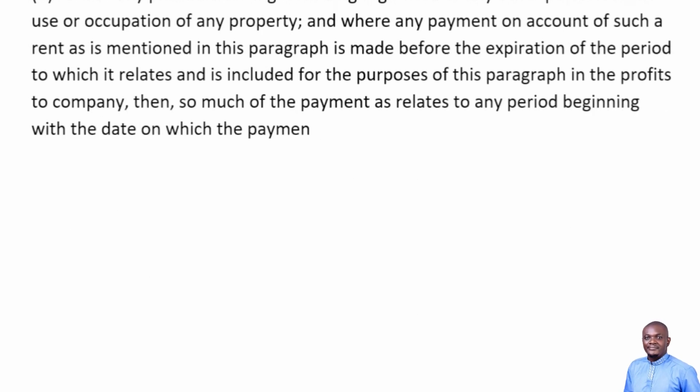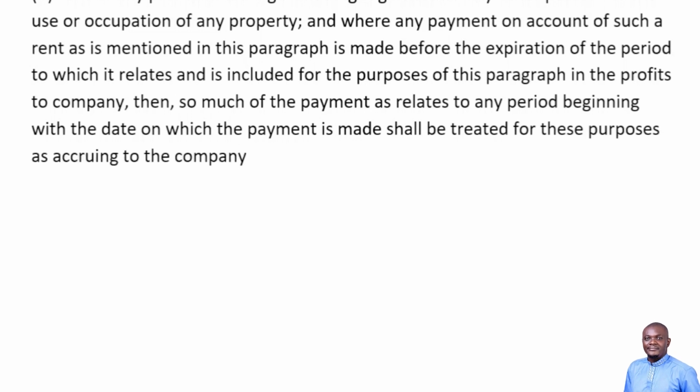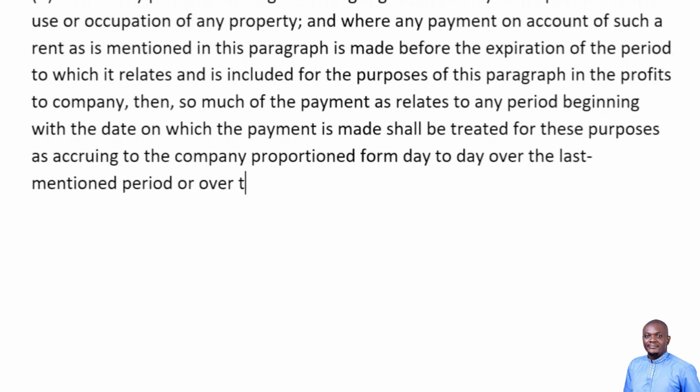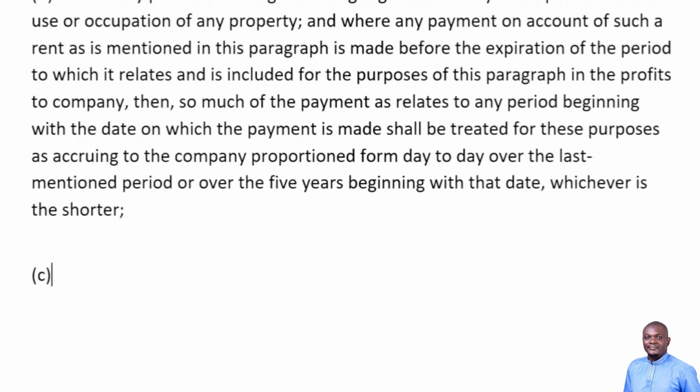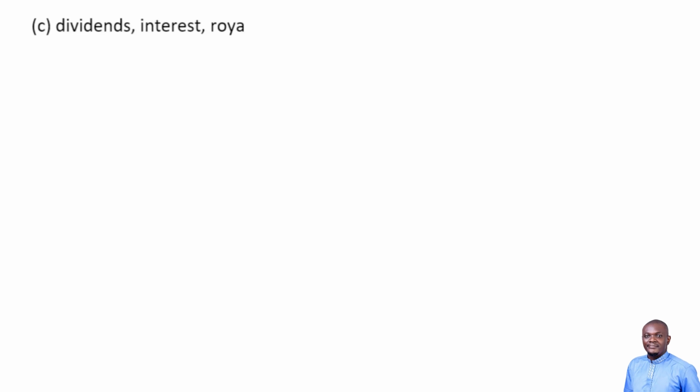then so much of the payment as relates to any period beginning with the date on which the payment is made shall be treated for these purposes as accruing to the company in proportion from day to day over the last mentioned period or over the 5 years beginning with that date, whichever is the shorter. Dividends, interest, royalties, discounts, charges or annuities.